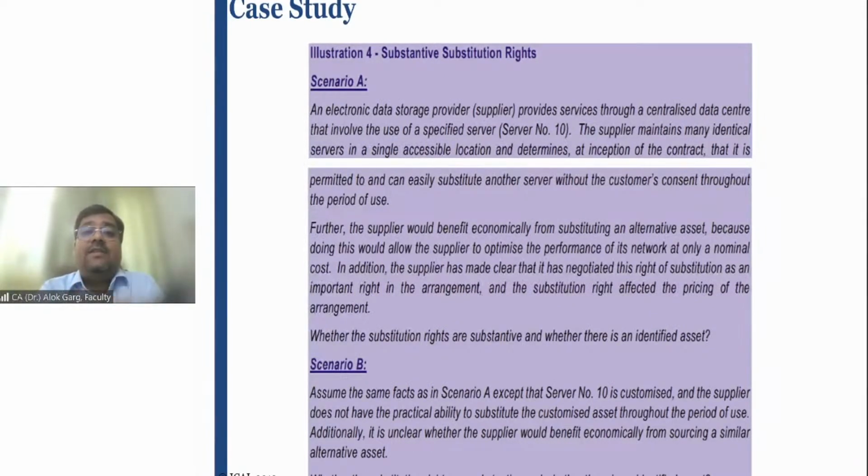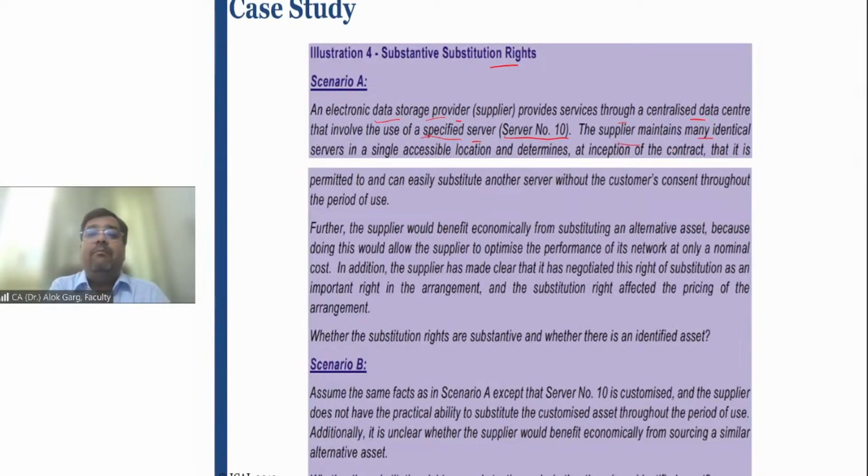Illustration number 4. Substantive substitution rights. An electronic data storage provider provides services through a centralized data center. I am a data center provider and I am storing data for different companies. So it requires space on the server, that involves the use of a specified server, server number 10. For example, I have 10 servers and I am storing the data of a company which requires the use of a specified server, and server number 10 is that.